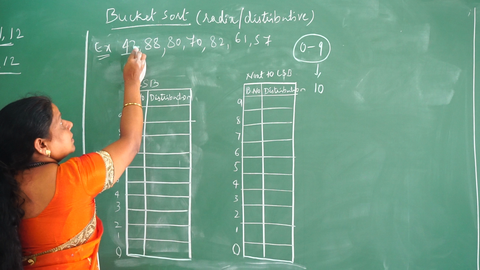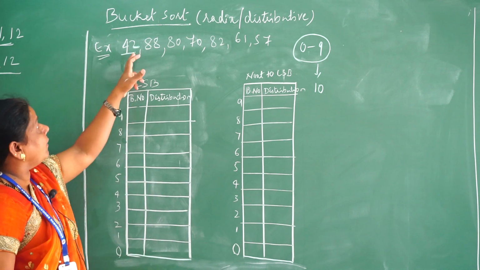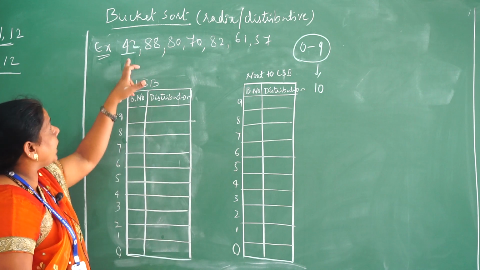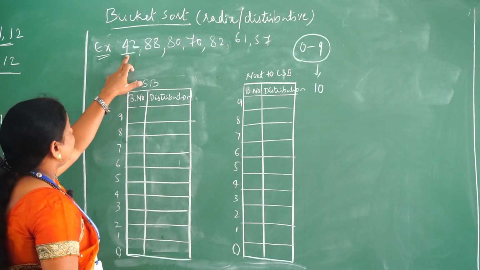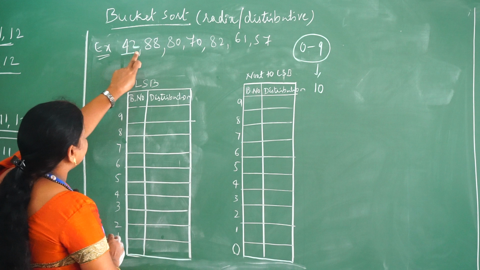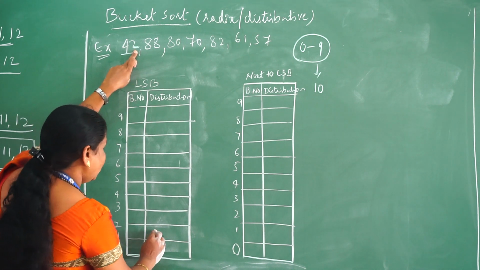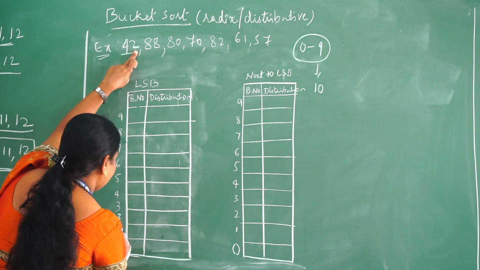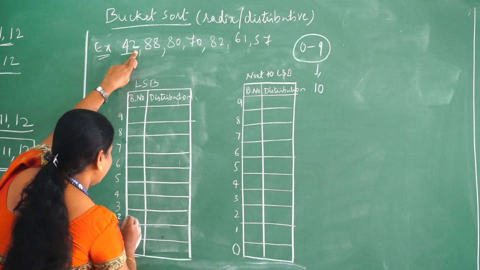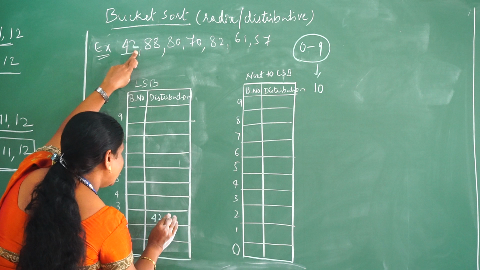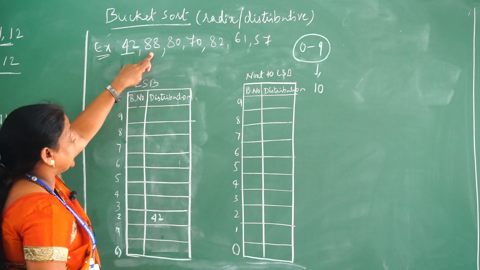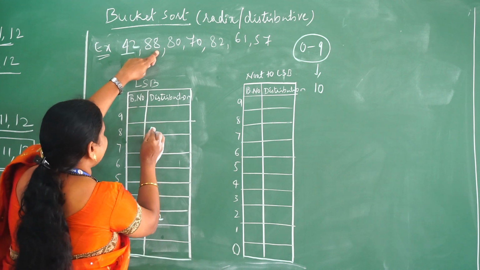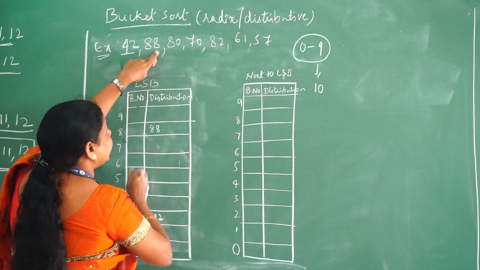By observing the least significant digit, I will choose the bucket number and place the value there. Now this is 42, the least significant digit is 2, so I will place this 42 in the bucket called 2. Moving to the next one, 88, the least significant digit is 8, so I will place this value in the bucket called 8.